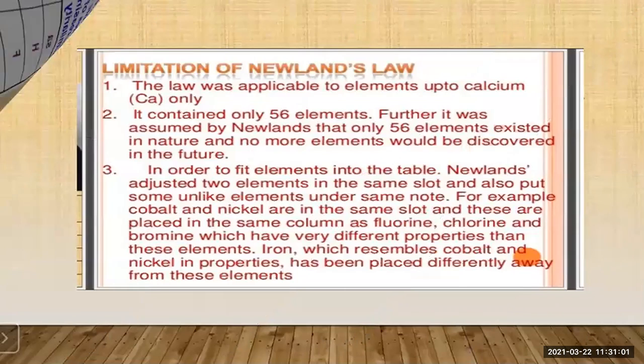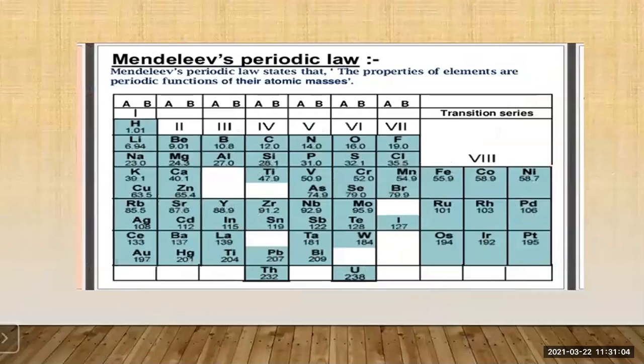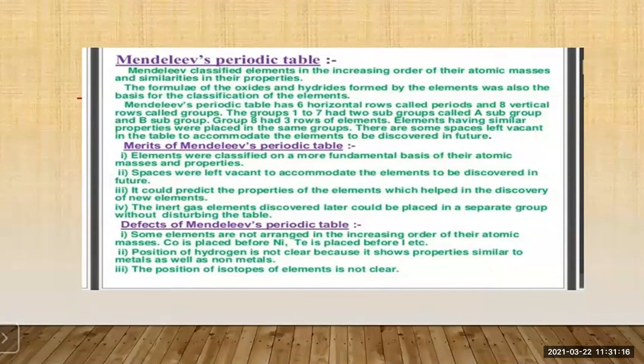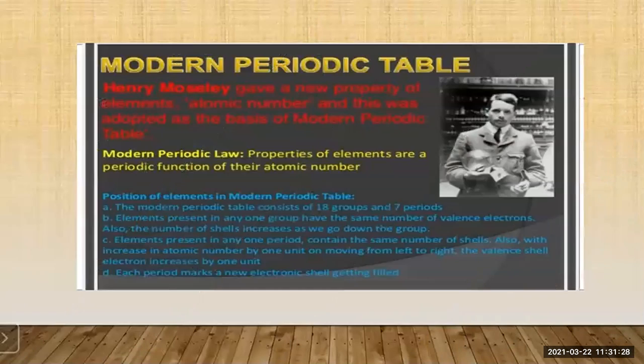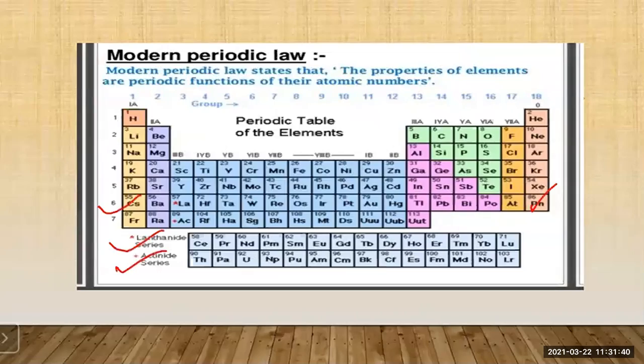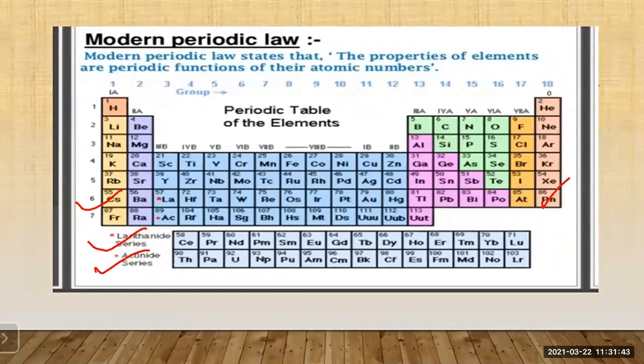Then afterwards, you have Mendeleev's periodic table. You should be able to state Mendeleev's periodic law, that is, the properties of elements are periodic functions of their atomic masses. Then how the elements are arranged in Mendeleev's periodic table. Then you should study the merits of Mendeleev's periodic table and the defects of Mendeleev's periodic table. Then afterwards you have the modern periodic table, and how the elements are arranged in it. They are arranged according to their increasing atomic number, and you should study this periodic table.